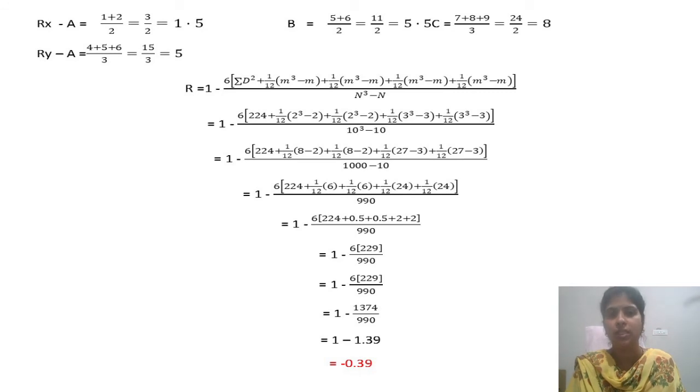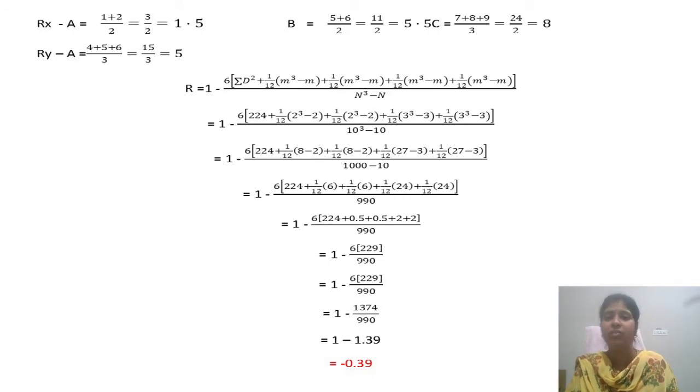So 1 minus 6 as it is, sigma d square is 224. 1 divided by 12, 2 cube, as it was in Rx, so 2 times repetition. 2 cube is 8, minus 2 will be 6. Same way again, second time 2 numbers were repeated, so 1 divided by 12, 2 cube is 8, minus 2 as it is.